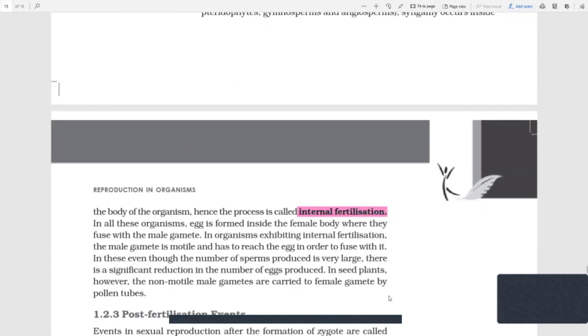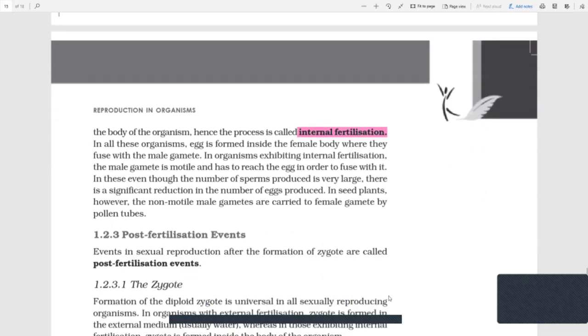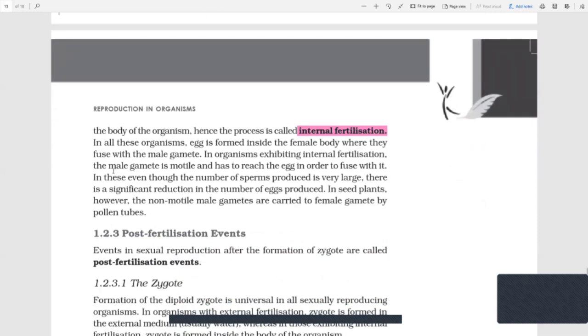In organisms exhibiting internal fertilization, the male gamete is motile. So in our case, the male gamete is motile and has to reach the egg in order to fuse with it. In these, even though the number of sperms produced is very large, there is a significant reduction in the number of eggs produced. In seed plants, however, non-motile male gametes are carried to female gametes by pollen tubes.